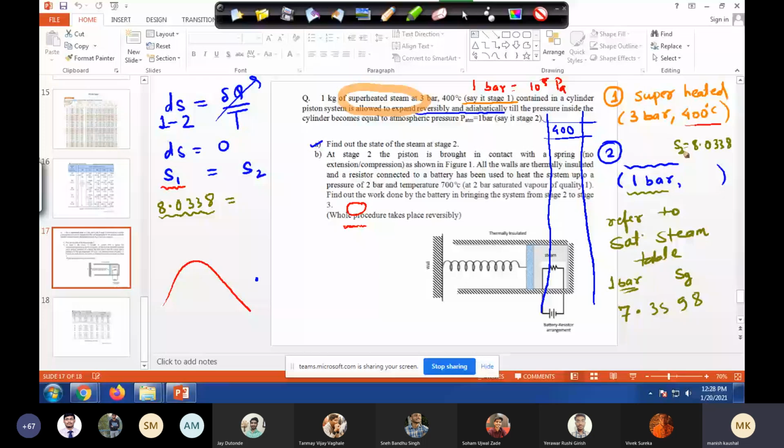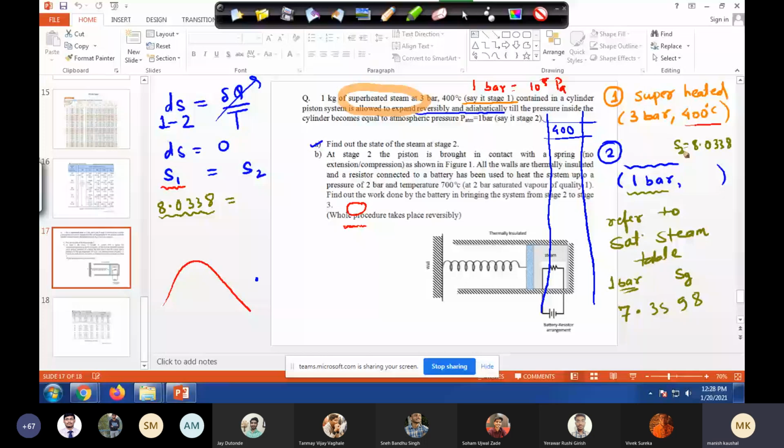So then this problem becomes very easy. Now we'll do one thing. Okay, now I can understand it. If in that case, this problem becomes very easy. We are still in superheated regime. Fine. So in that case, okay.